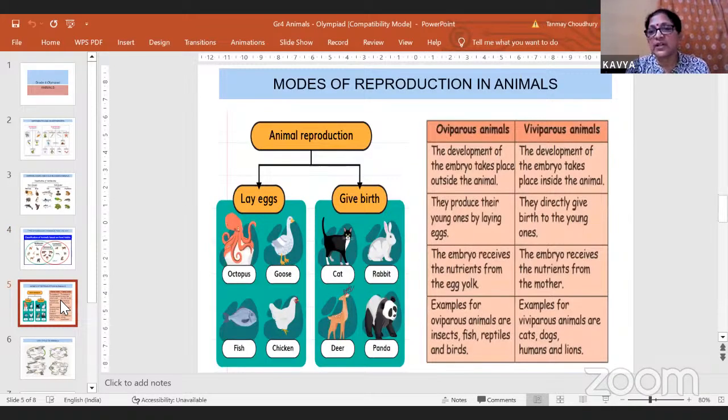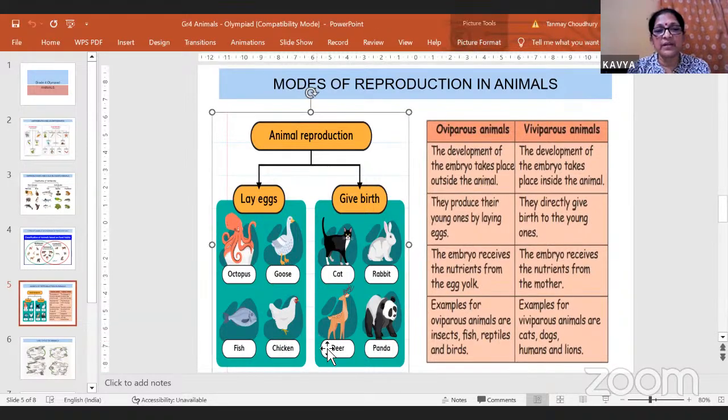Next, reproduction in animals. Now, every living organism reproduces. Just like plants, we had done reproduction in plants, and I told you that plants reproduce through seeds, or they can reproduce vegetatively through their stem, through their root, through their leaves, right? And right now, we are talking about animals. Now, animals reproduce in two ways. Some animals lay eggs, and some animals give birth to young ones. Okay. The animals who lay eggs are known as oviparous animals, and animals who give birth to young ones are known as viviparous animals.